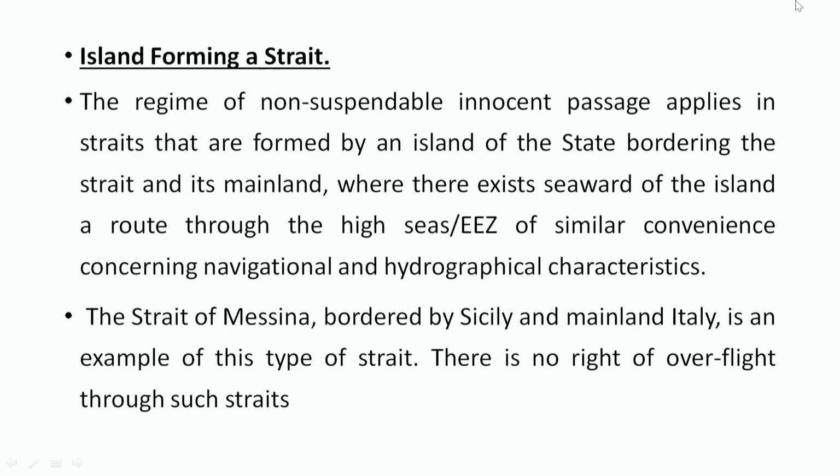So, coming again to the discussion on strait areas, one of the straits is the island forming strait. The regime of non-suspendable innocent passage applies in the straits that are formed by an island of the state bordering the strait and its mainland, where there exists seaward of the island a route through the high seas or exclusive economic zone of similar convenience concerning navigational and hydrographical characteristics. The Strait of Messina, bordered by Sicily and mainland Italy, is an example of this type of strait. There is no right of overflight through such straits.